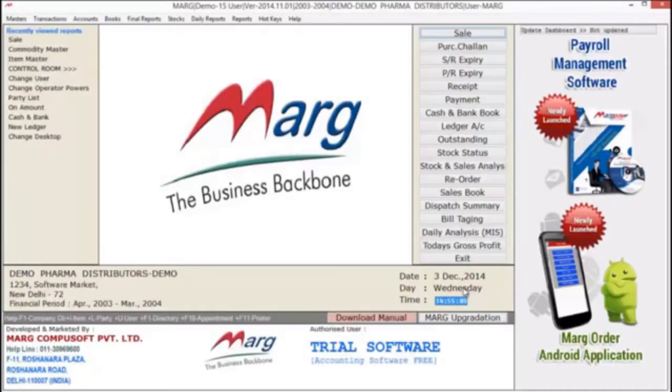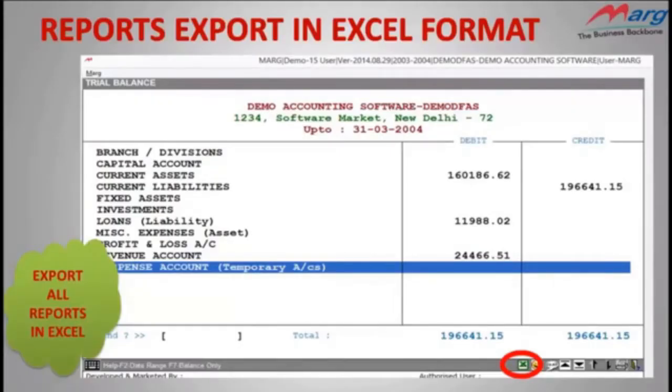So friends, you have seen how you can define commodity in sale or purchase voucher. Now let's move on to the next feature. You can export all reports in Excel sheet from Mark software, which you can generate column-wise properly.